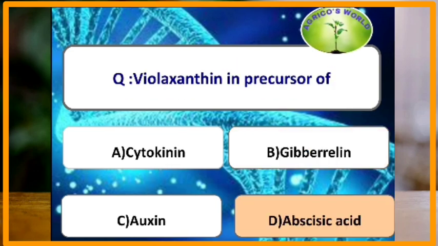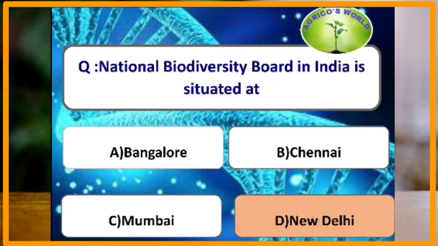Violaxanthin is a precursor of. Violaxanthin is a precursor of abscisic acid. National Biodiversity Board in India is situated at. National Biodiversity Board is situated at New Delhi, whereas National Biodiversity Authority is situated in Chennai.